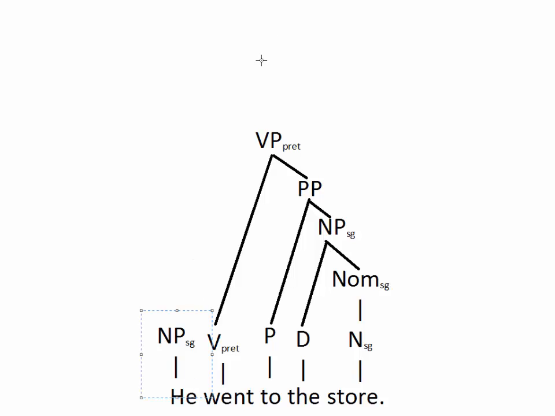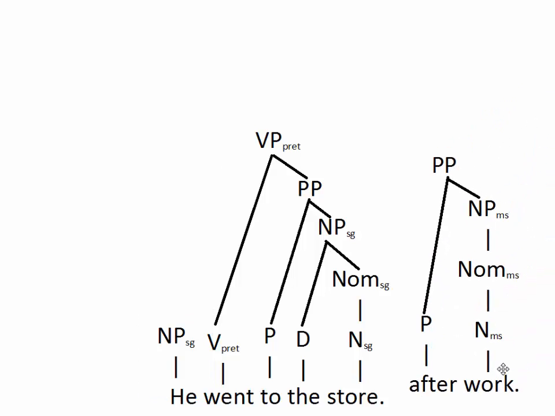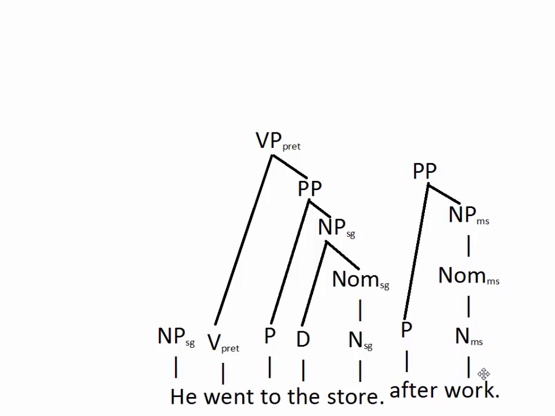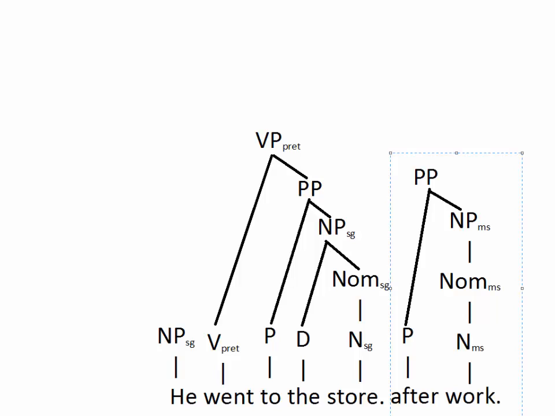All right, before we go ahead and draw the S node up here, now that we've got this structure built up, we've got a VP here. We could have a VP adjunct occurring with it as well, or a prepositional phrase adjunct for this VP, something like "he went to the store after work," telling when it happened and not particularly related to the verb. All right, so let's look at what that structure would look like. So if we added in this "after work," then we can have that as a prepositional phrase adjunct occurring. Okay? In that case, it would combine with the verb phrase to make a bigger verb phrase. So just because we have a prepositional phrase complement doesn't preclude having a prepositional phrase adjunct as well in the same sentence.